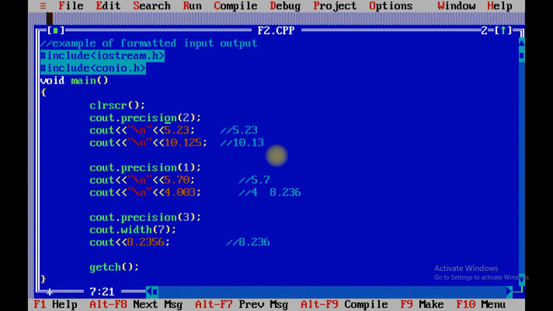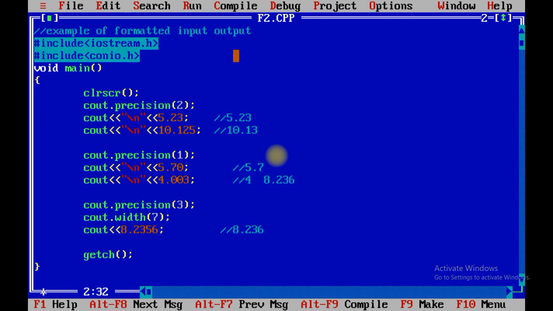So this is the first program. Now this is the second program, which is related with the precision. Precision is nothing but after point how many digits you want to display, that digit or that number you can specify using precision. I have specified 2 over here. So in first case we are having 2 numbers after point, so it will print that number as it is.